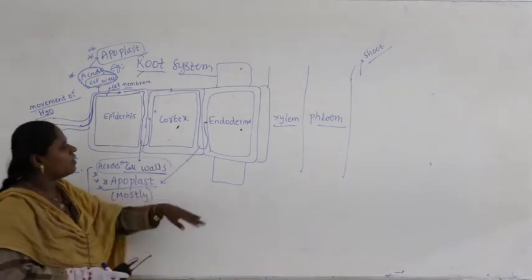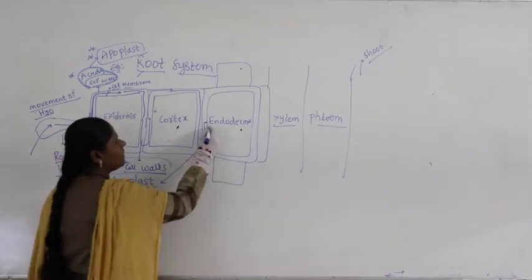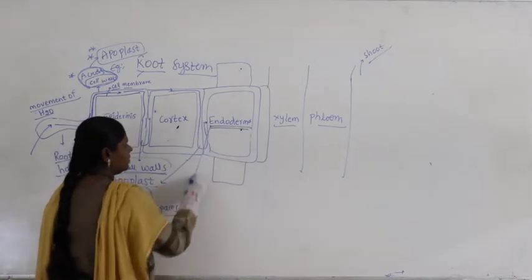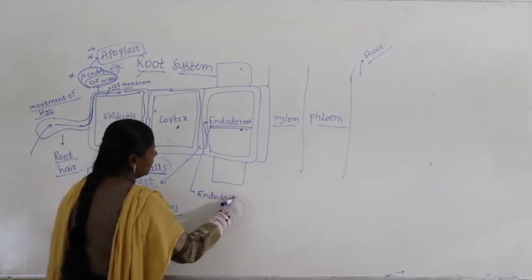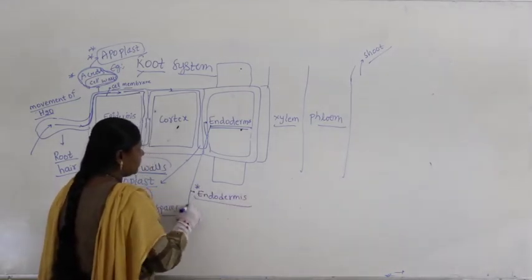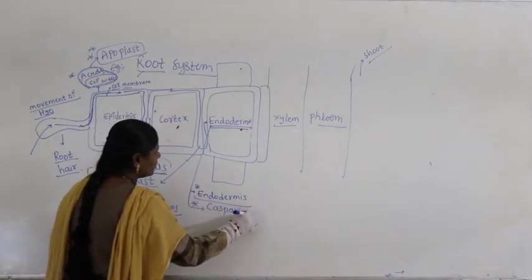Now coming to the endodermis, what do you find in the endodermis? You know much of the story about the endodermis, so I am writing about it. In the endodermis, in case of roots, we find what are called Casparian strips.